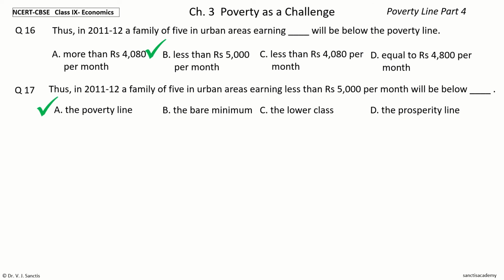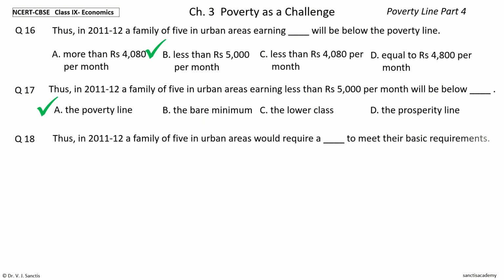So, thus, in 2011-12, a family of 5 in urban areas earning less than rupees 5,000 per month will be below the poverty line. Question 18. Thus, in 2011-12, a family of 5 in urban areas would require a dash to meet their basic requirements.